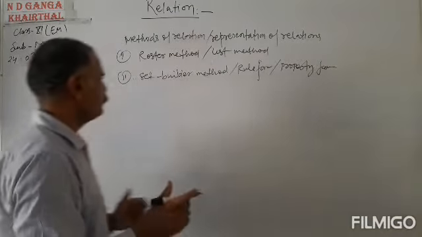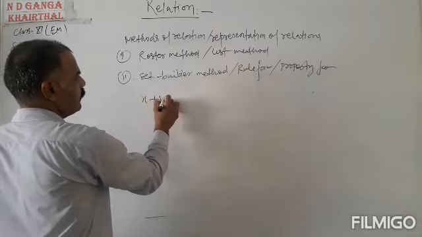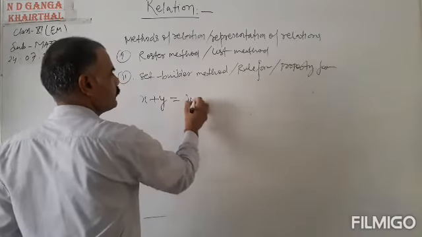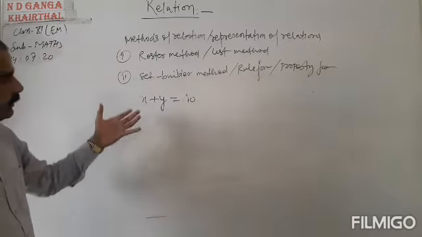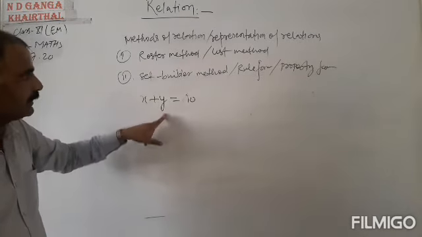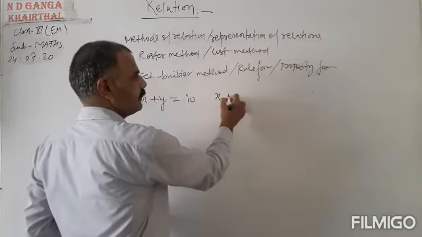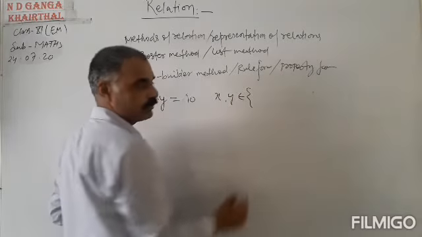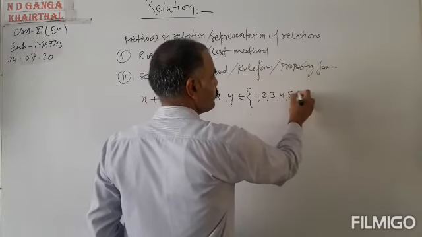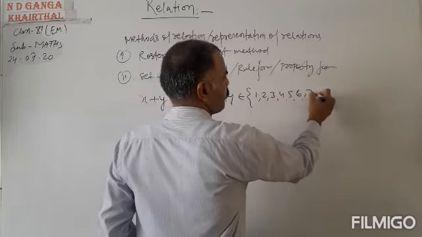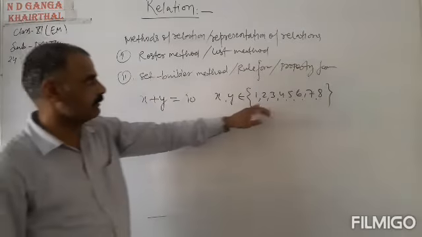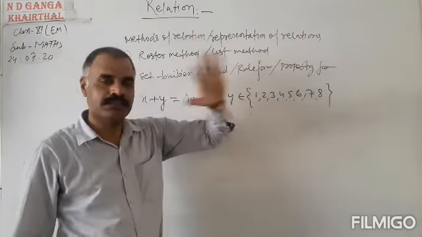Suppose x plus y equals 10. This is a relation between x and y, where x is the first element and y is the second element, and x and y are both taken from 1, 2, 3, 4, 5, 6, 7, 8.